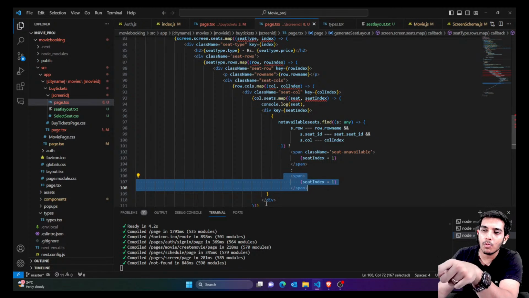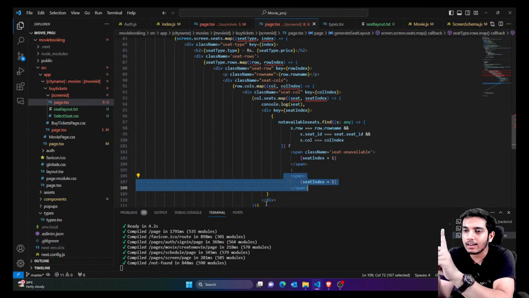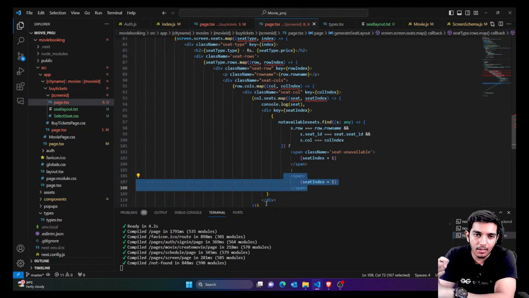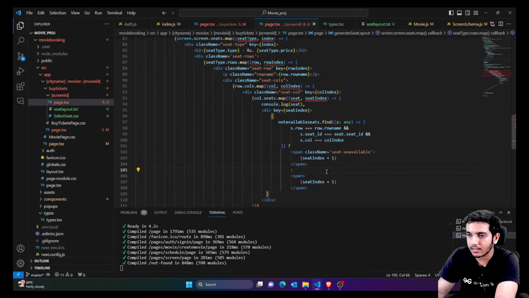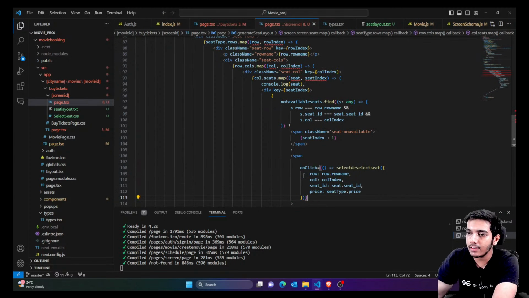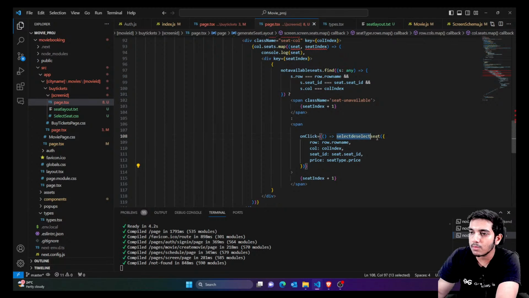But in the non-booked seats, there would be some seats selected by you, other seats won't be selected by you. That means whatever are the remaining seats out of non-booked seats, there are some selected seats, there are non-selected seats. So if you have selected a seat, you want to highlight it by some color. First of all, if you press on the seat, that means you are selecting or deselecting the seat. So if you are clicking on any seat, that means you are selecting or deselecting any seat. So just pass it to the function select deselect seat.